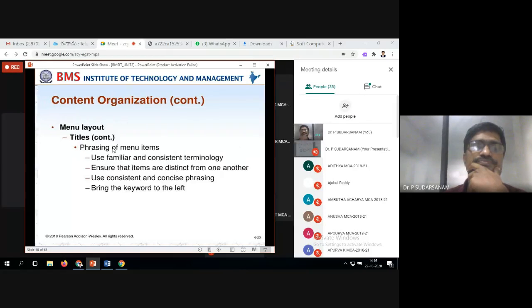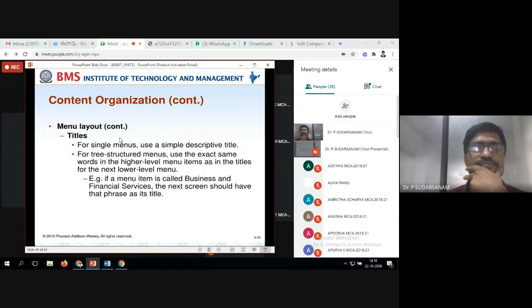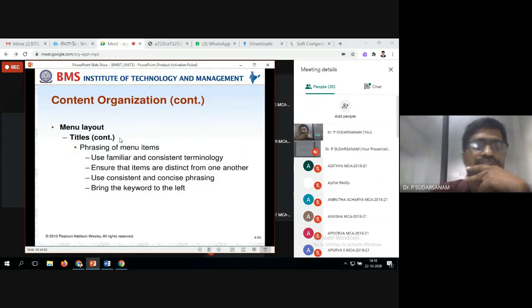Next, the phrasing of the menu items. Use familiar and consistent terminology. When you are designing this, try to use consistent terminologies. Ensure that items are distinct from one another. Use consistent and concise phrasing. The last one is to bring the keyword to the front.